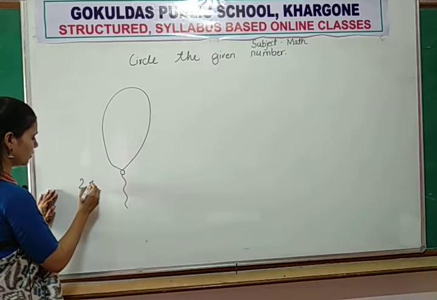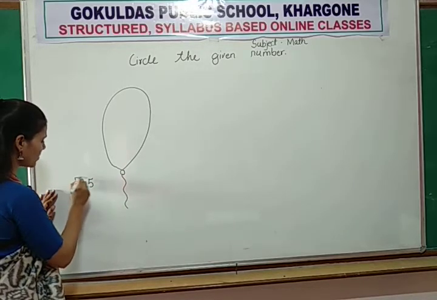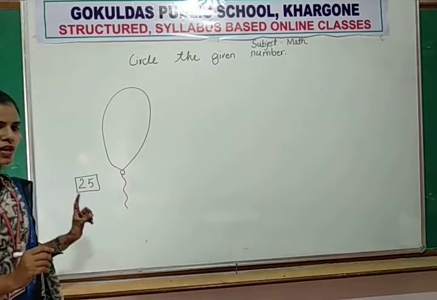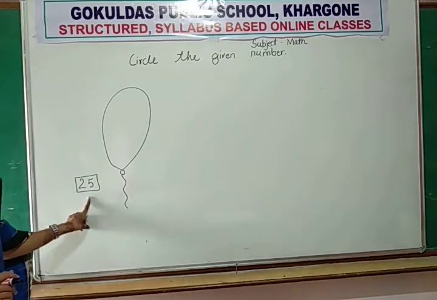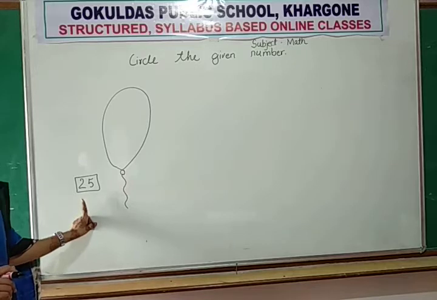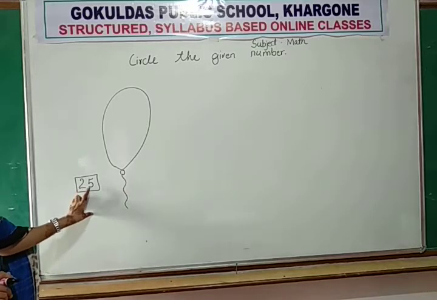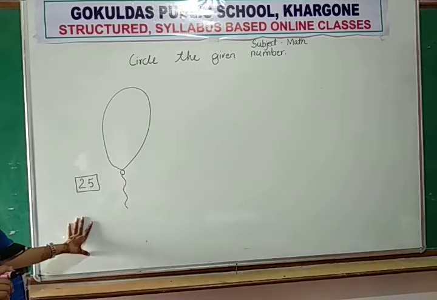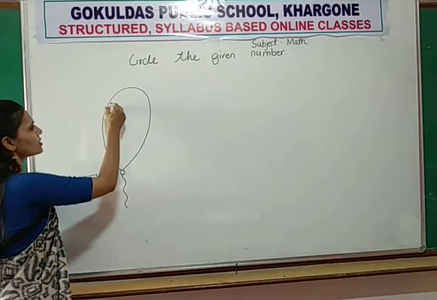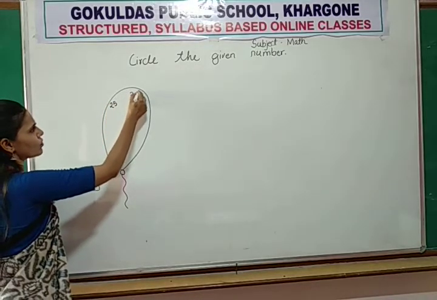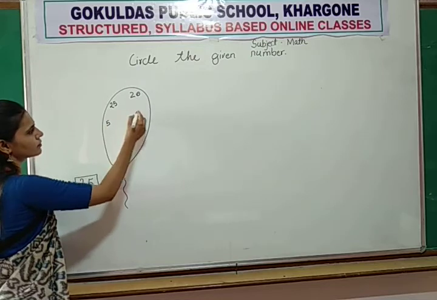Okay. Now tell me which number of these. First you identify the number. Which number? 2, 5, 25.